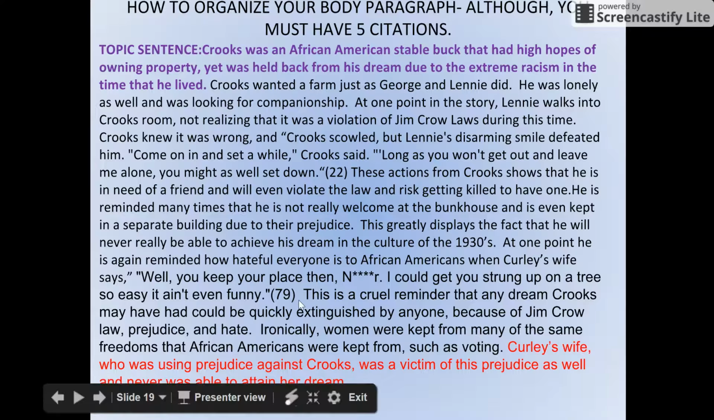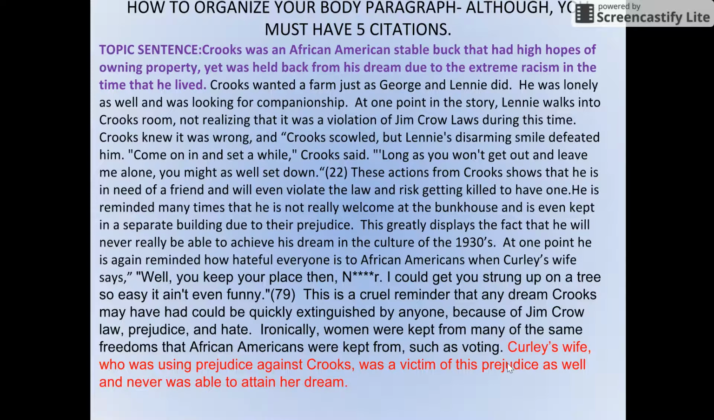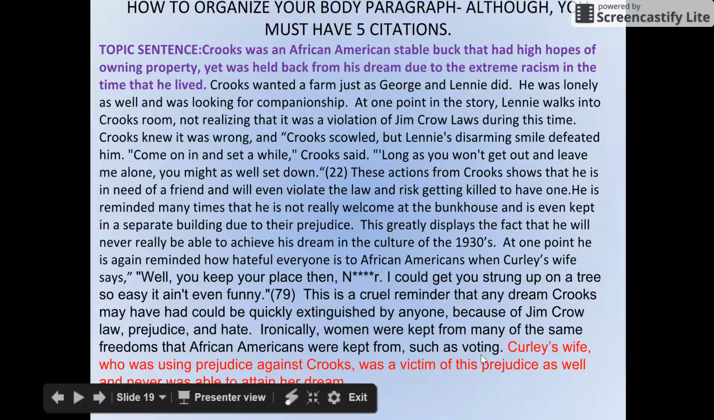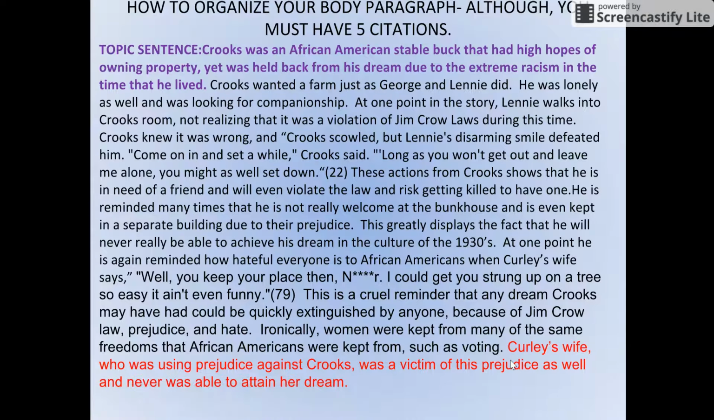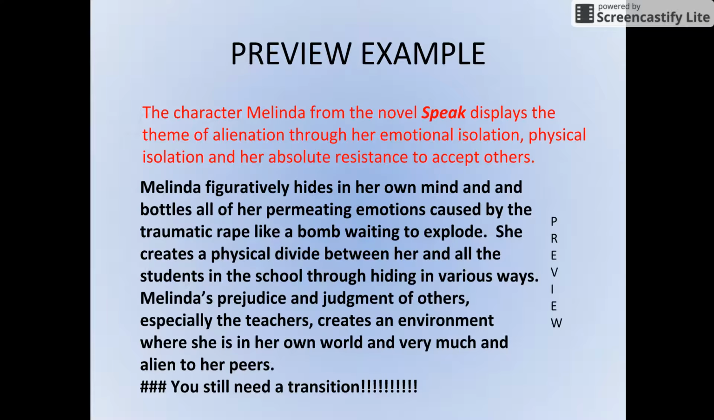What I did here at the end is I just pretended that I had 5 quotes. So I just put 2. You should have 5. And then I showed you, when you get to the end of your body paragraph, now lead from Crooks into your next character, which would be Curly's wife. So I talked about how she was also kept back because of prejudice. So please lead in with a transition like that where you're talking about the next character, and lead in with something about them and whatever your theme is. Mine's about prejudice, so keep that in mind.